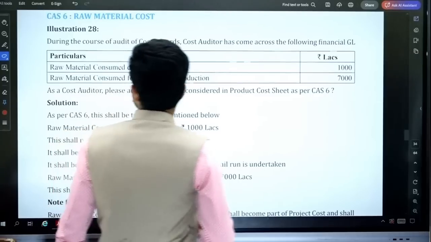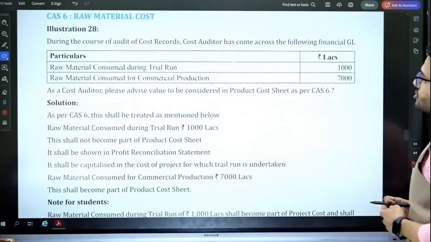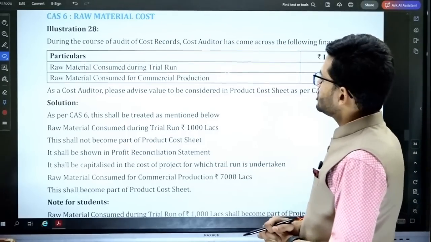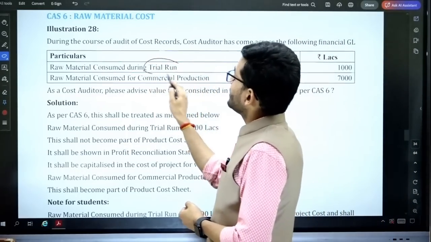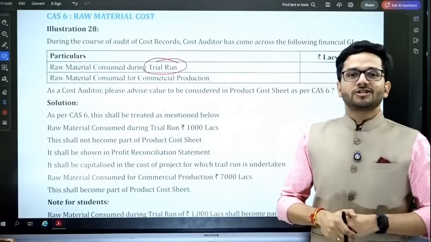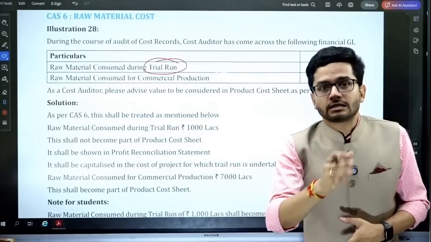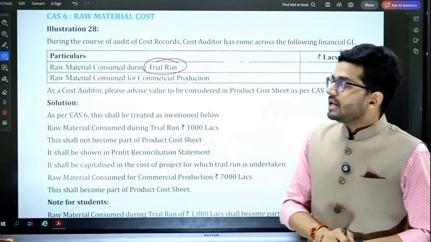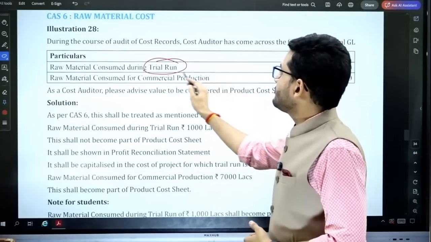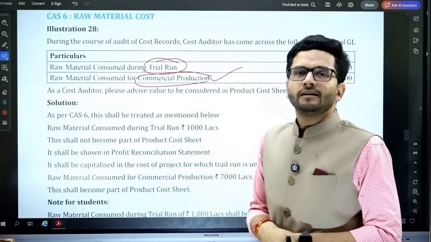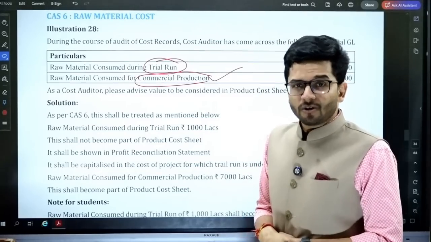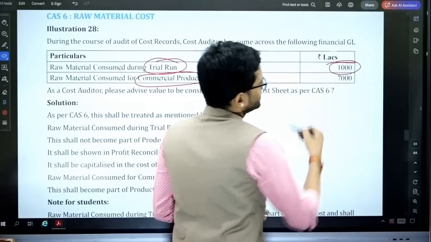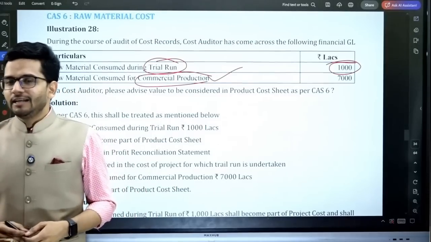Okay, let's study. During the course of audit of cost records, the cost auditor has come across the following financial GL: raw material consumed during trial run, which is raw material consumed before commencement of production, and secondly, raw material consumed for commercial production. This is perfectly fine. But the question is whether raw material cost should include this 100 lakhs or not, which was incurred during the trial run.